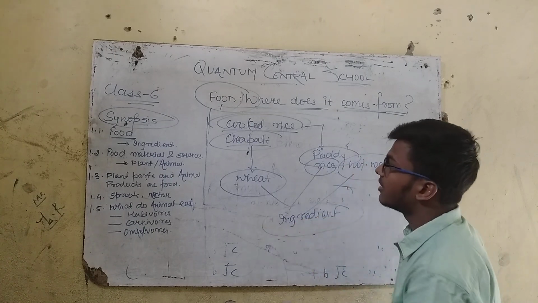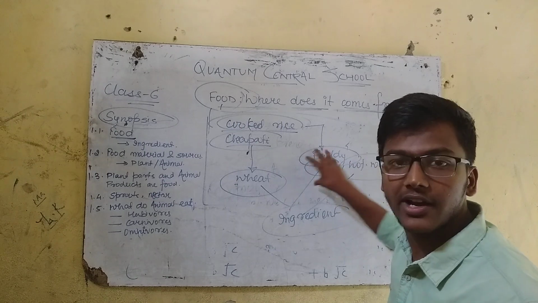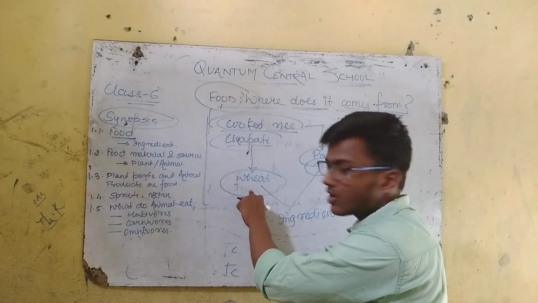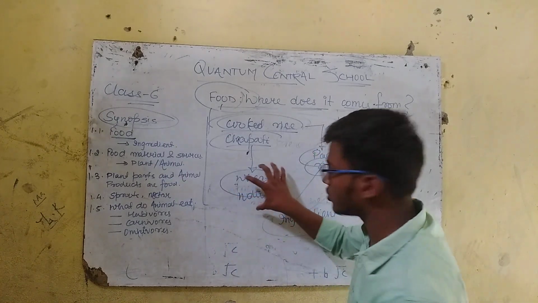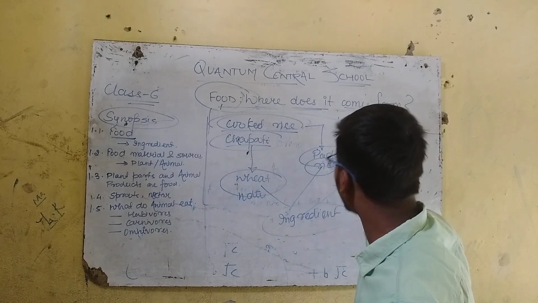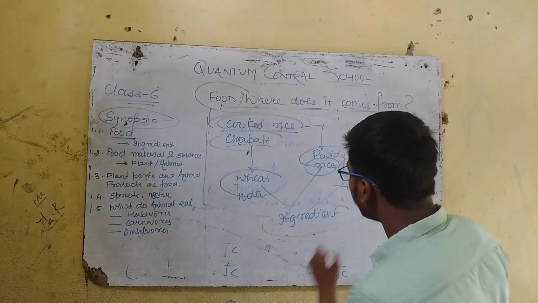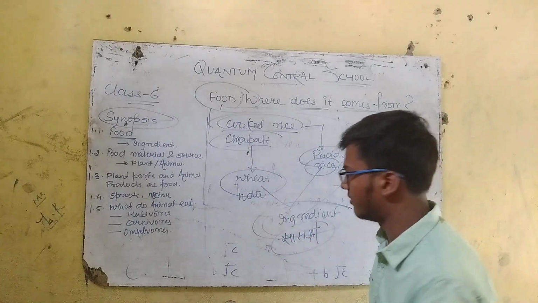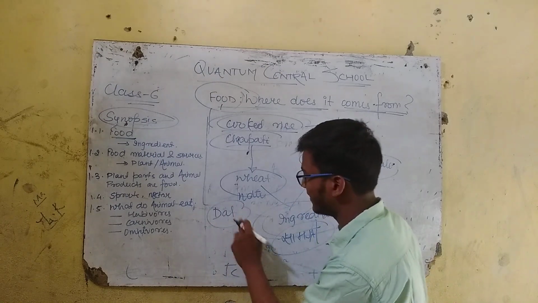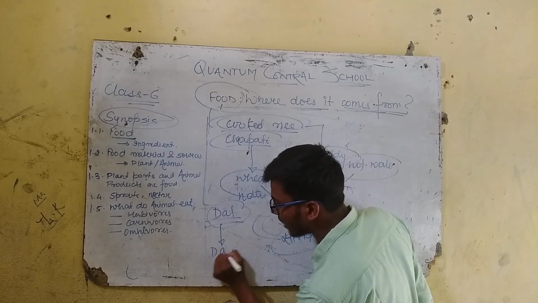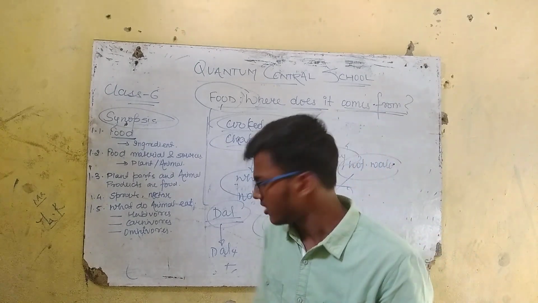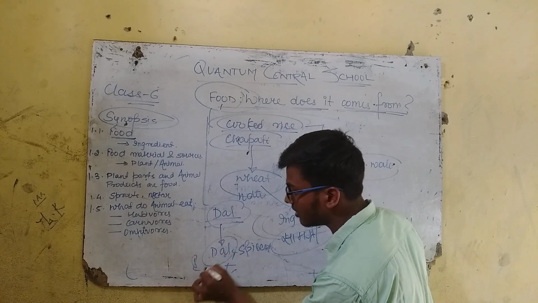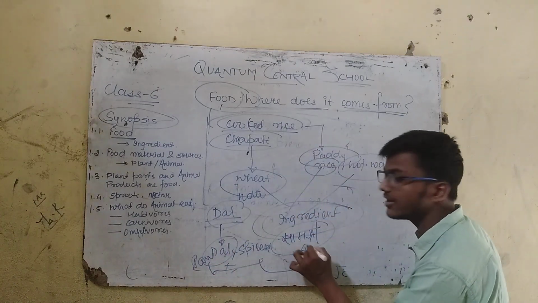ये सब ingredient है. Means राइस बनाने में हम लोगों को चावल यूज होता है, गर्म पानी यूज होता है. चपाती बनाने के लिए wheat यूज होता है. Even the water is used. So what we use, this paddy, wheat and hot water, these are ingredients. Ingredient means we call it in Hindi samagri. That is for the preparation of dal. I haven't prepared this, but let me introduce you dal. Dal is made from dal. Then even we use salt, then spices. So these spices, salt and the raw dal, these all are categorized under ingredient.